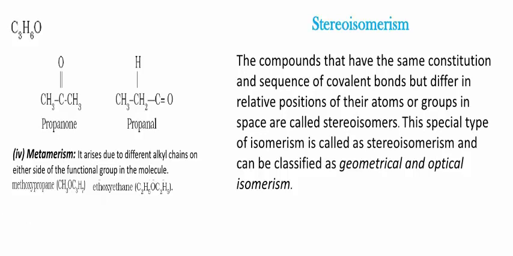And another type, optical isomerism. In that concept, already studied, the compounds have the same molecular formula and same structural formula but differ in the placement of atoms, due to plane polarized light. Definitely in this type of concept we observe mirror images of each other. For example, L-lactic acid and D-lactic acid. D indicates dextro, meaning right side, and L indicates levo, meaning the OH or different groups are present on the left side of the carbon atom.